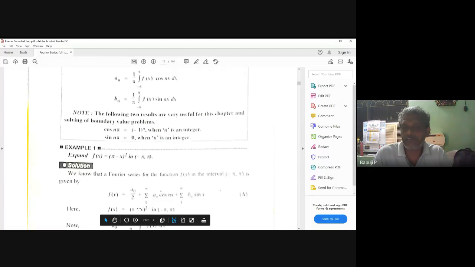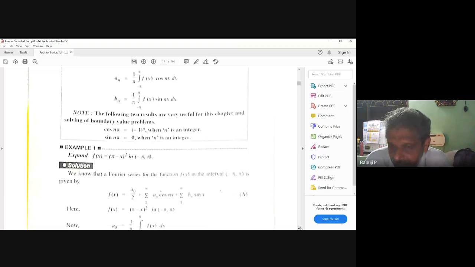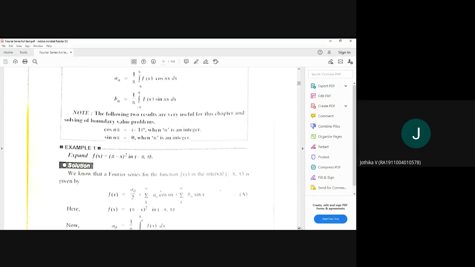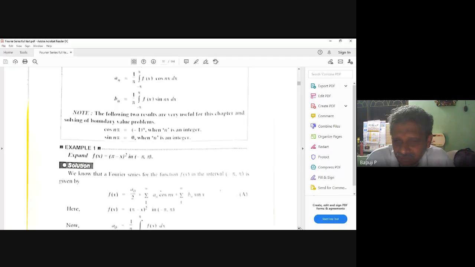Here f of x is equal to what? Pi minus x whole square. Then a naught, how can you write? Tell me. Anyone of you? Are you audible? Hello? Yes, sir. A naught, how do you write?